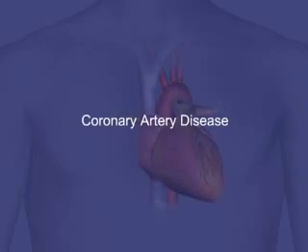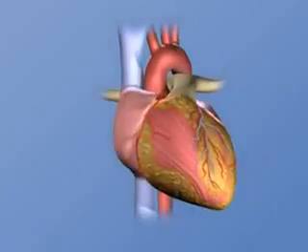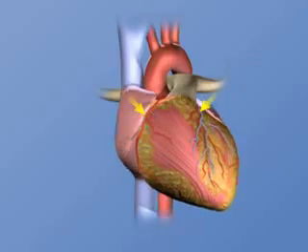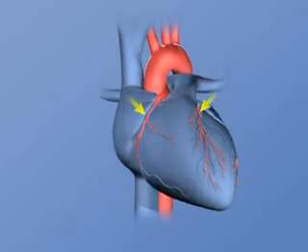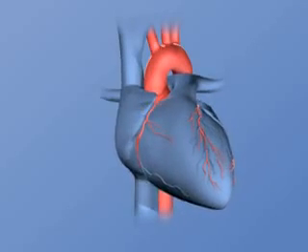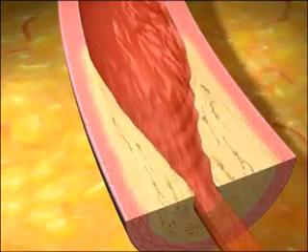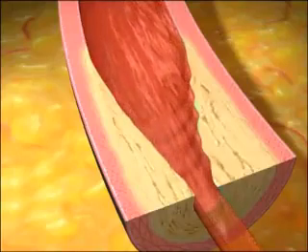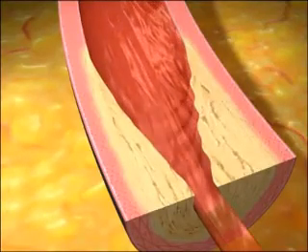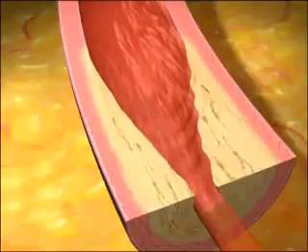Coronary artery disease. Coronary artery disease occurs when the coronary arteries are narrowed or blocked, reducing the amount of oxygen delivered to the heart. 2 conditions, atherosclerosis and arteriosclerosis, commonly cause the narrowing or blockage of arteries. Atherosclerosis is a buildup of fatty deposits on the inner walls of arteries. This buildup causes a narrowing of the inner vessel diameter, restricting blood flow. Fats and other particles combine to form plaque.